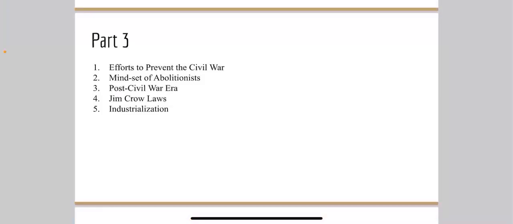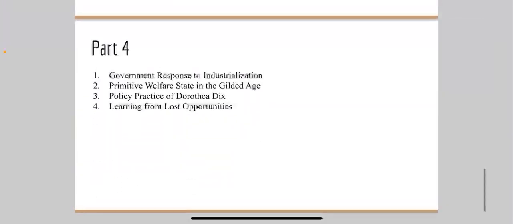Industrialization. The wake of the Civil War brought a rapid industrialization that transformed the nation. Workers often endured poor conditions and exploitation. Part 4.